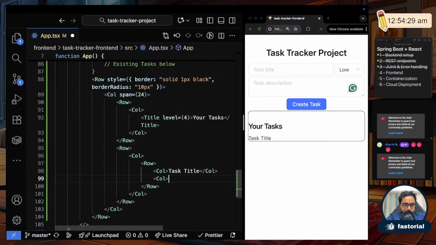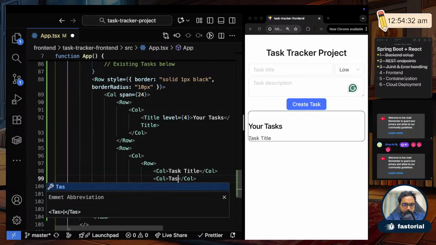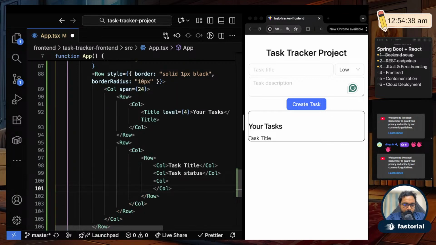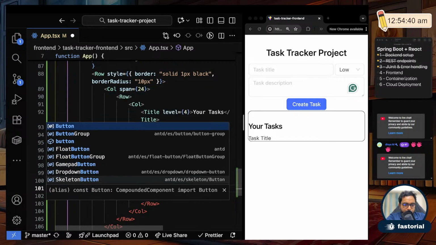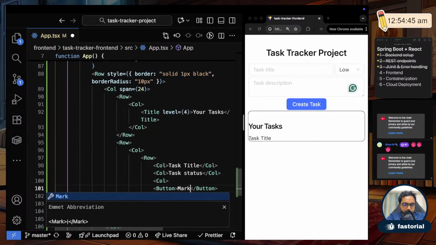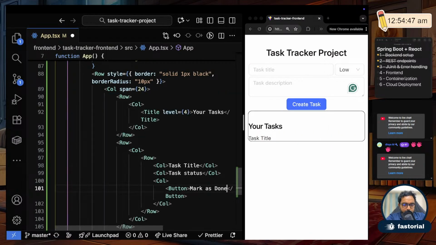Column, and it says task status. And then there will be a button inside a column saying mark as done. Fine. So 3 items came together.